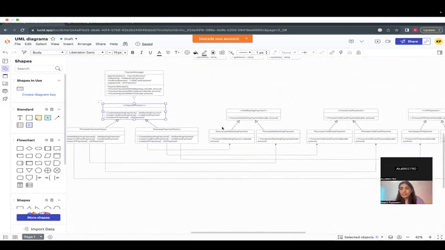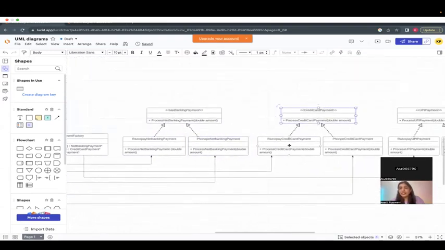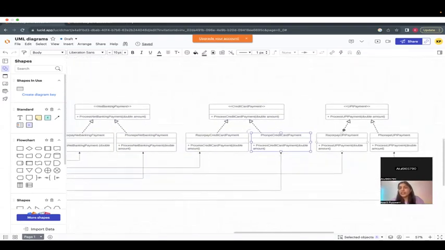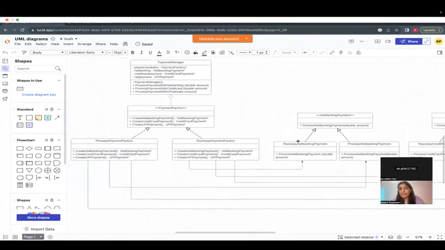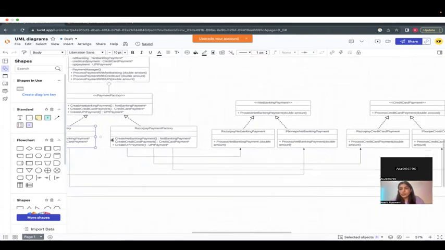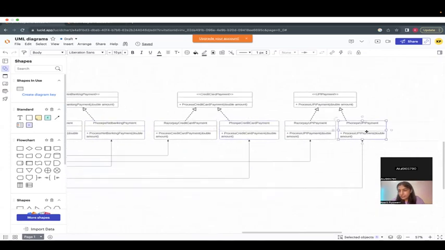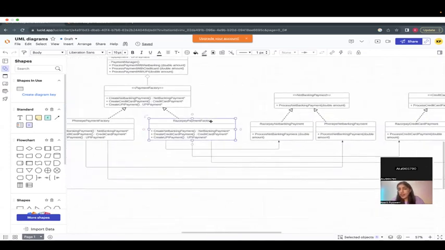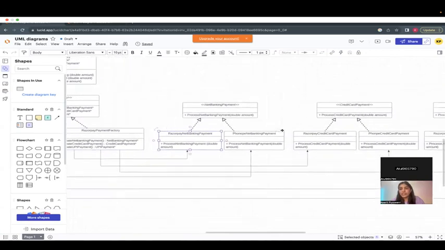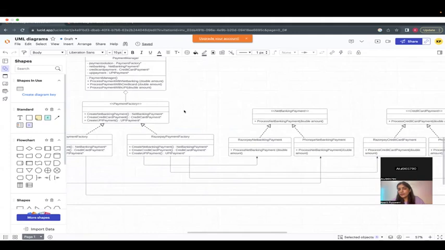So for net banking there is Razorpay net banking and PhonePe net banking, for credit card there is Razorpay and PhonePe credit card, and for UPI there is Razorpay and PhonePe UPI payment. Make sense? So the PhonePe factory is responsible for creating this and this. And this factory is responsible for creating this and this. Make sense?